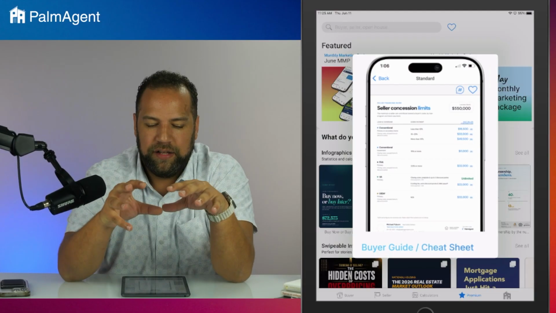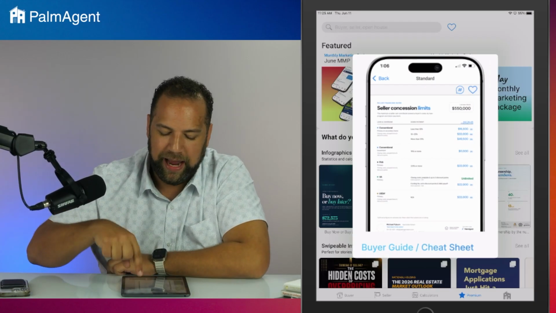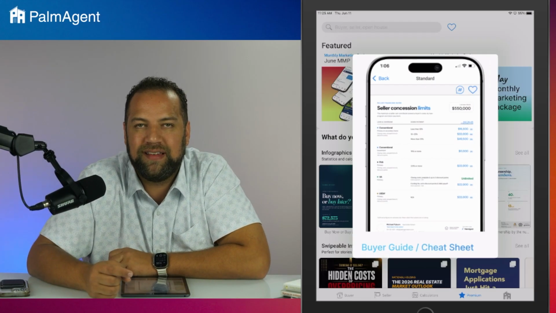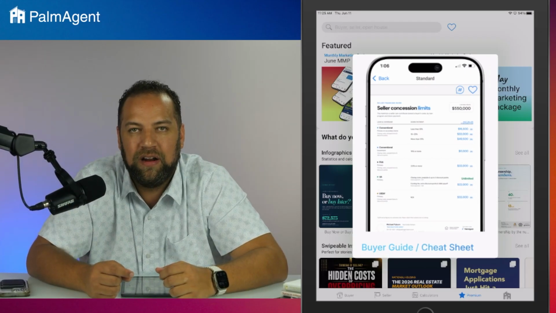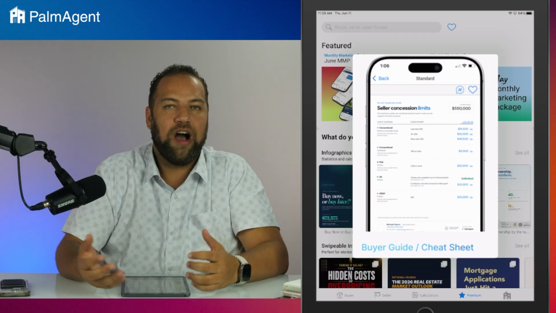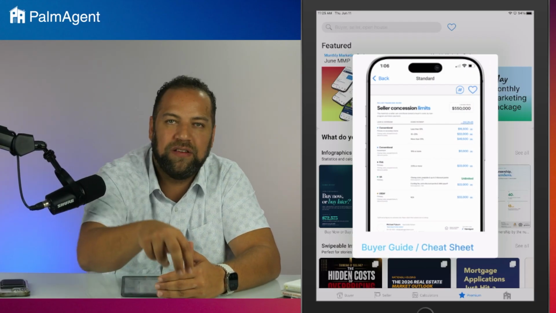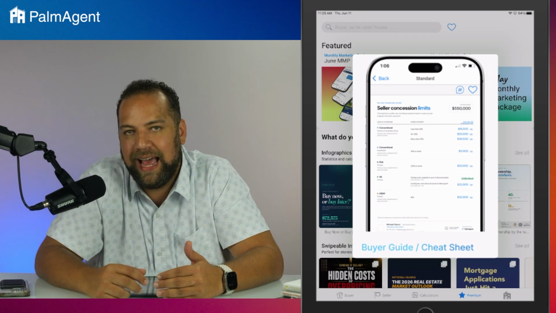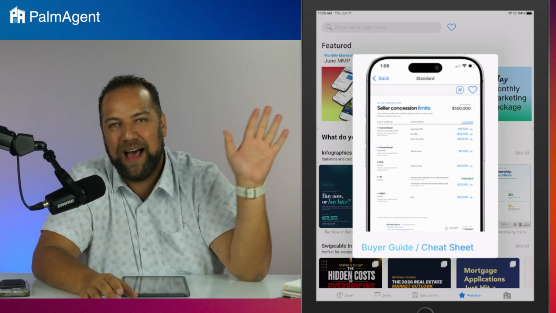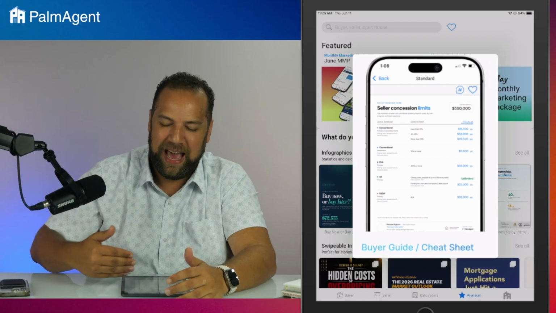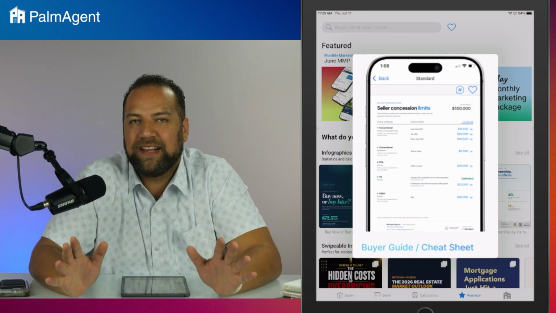And that's such a useful tactic in today's market that we wanted to create a new version of our seller concession cheat sheet, so that when you spark that idea in your buyer, now you've got a report to talk about the max amounts that you could ask for in their deal based on their loan type and how much they're putting down. Now, of course, the seller doesn't have to concede the max amount. Us knowing the max amount at least lets us know what that threshold is.